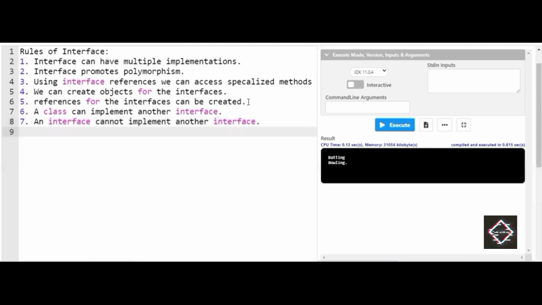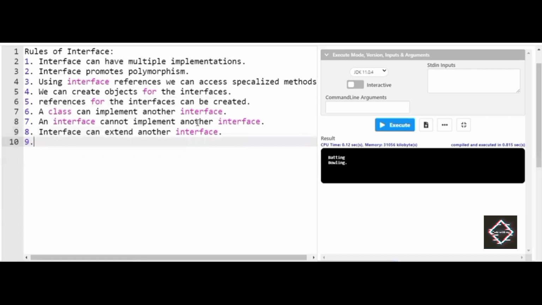Next one, an interface can extend another interface. You can clearly see here, friends, the seventh rule says an interface cannot implement another interface, but an interface can extend another interface. So these are the more prominent rules that have to be followed if you are working on an interface.